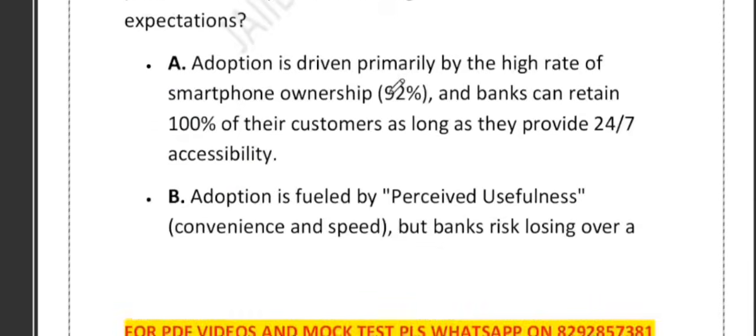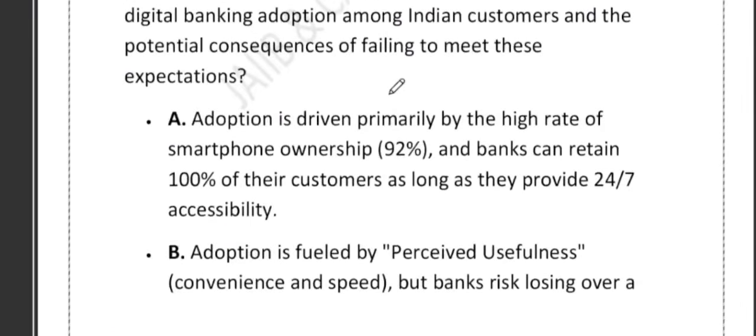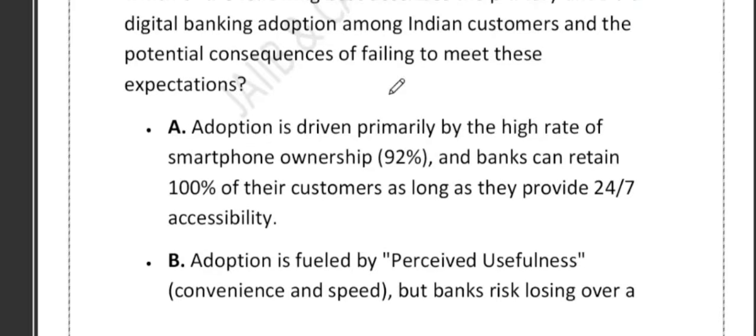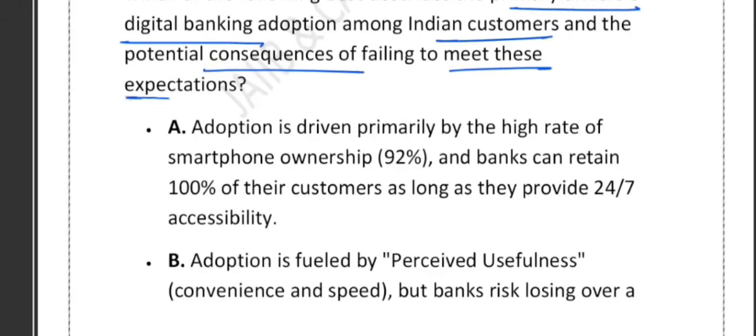Now question number 3. This question is testing why Indian customers are adopting digital banking and what happens if banks fail to meet those expectations. Which of the following best describes the primary driver of digital banking adoption among Indian customers and the potential consequence of failing to meet this expectation? So focus is on two main things. First, the primary driver of digital banking adoption, and second, the consequence of failing.